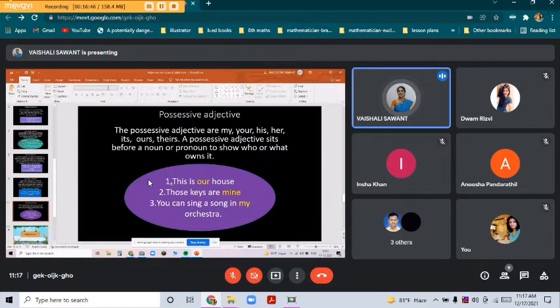So now in the first sentence, this is our house. So I am saying this is our house, so it belongs to me. So that comes in possessive adjective. So our is possessive. Those keys are mine. So mine is coming in possessive adjective. Third, you can sing a song in my orchestra. So now my is the highlighted word. So it comes in possessive adjective. So whenever the words like my, your, his, her, its, our, their are used when we are giving some possession, or we are controlling something and owning something, it comes in possessive adjective.